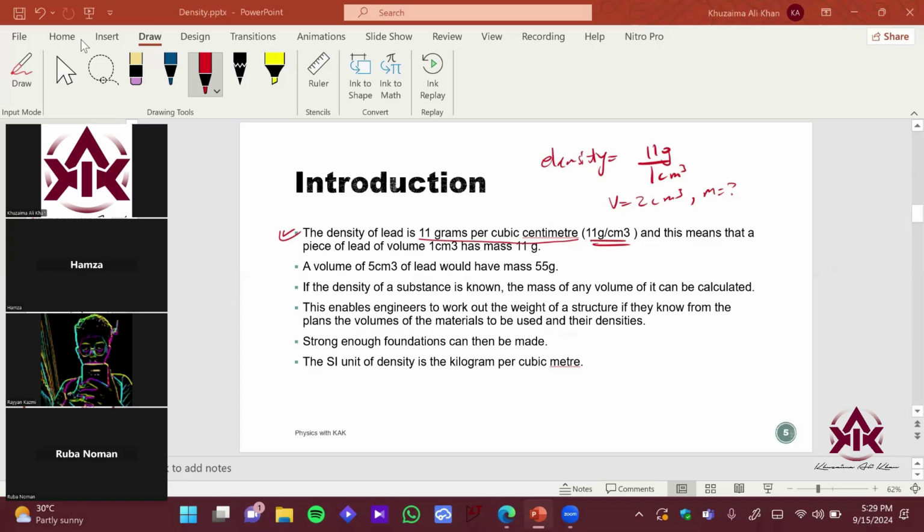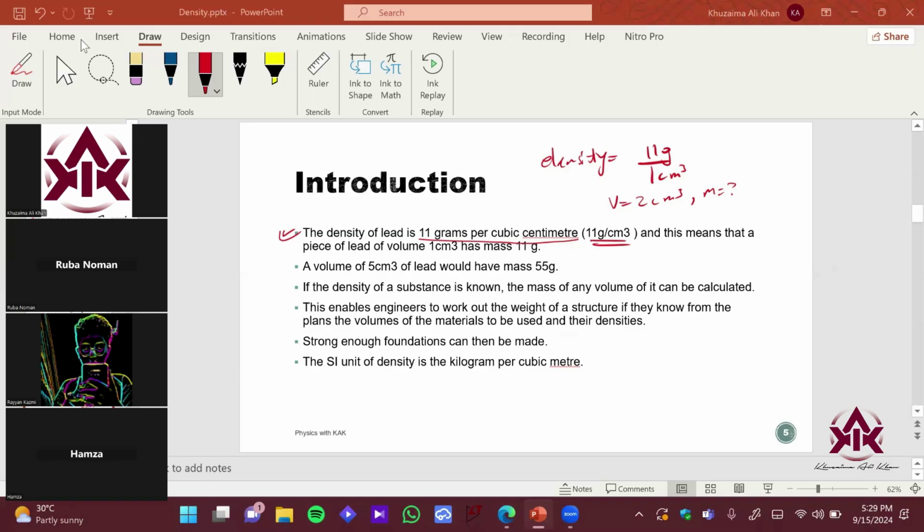Okay, guys. Acha ji. So Hamza is saying 72. Is it correct? Guys, do you agree with Hamza? Hamza is saying 72. No, sir, it should be 22 grams. I think 22 grams. Yeah, it should be 22 grams. Rupa is correct, right?